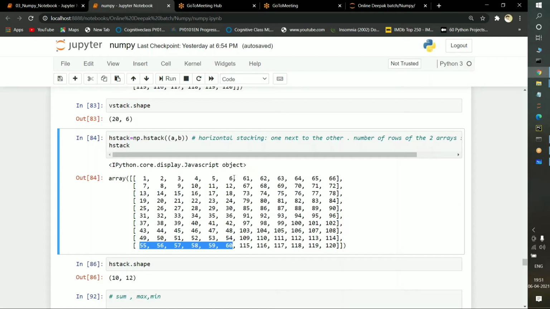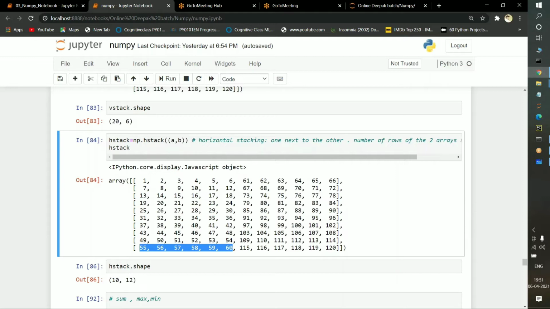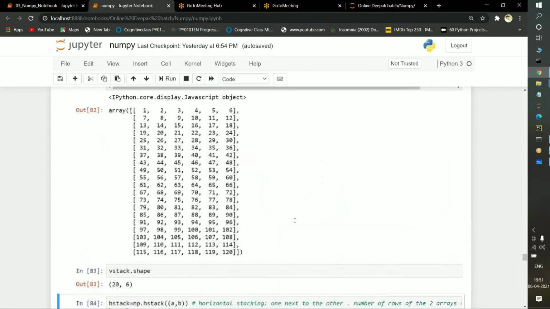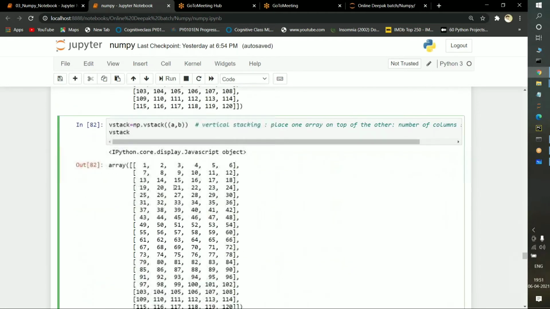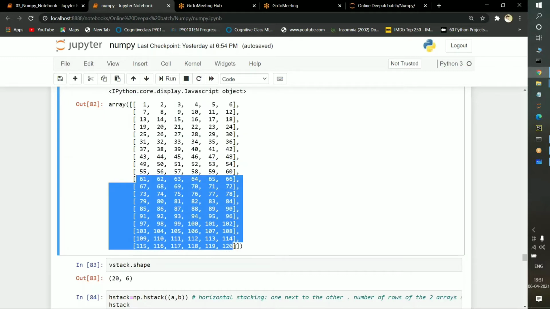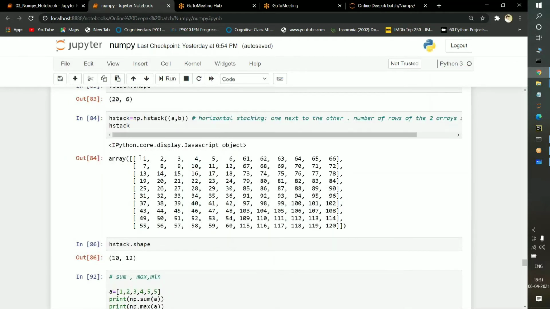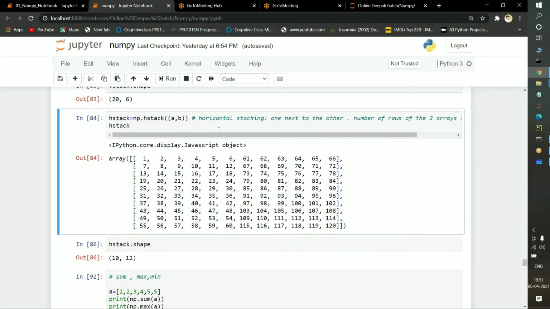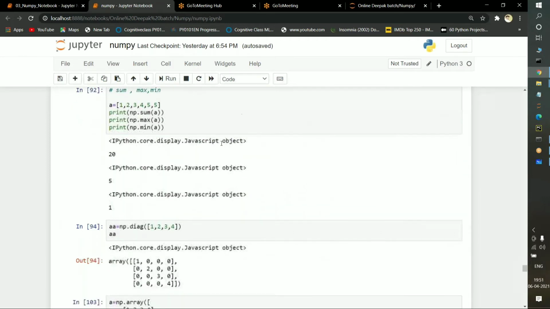Up to here are the A values, the 1 to 60. From here, 61 to 120 are the B values. If you observe here, vstack works step by step: 1 to 60 is printed, and after that 61 to 120 is selected. But here, hstack will select till 60, and after that, on the right side, it will select from 61 to 120. This is the major difference between vstack and hstack.